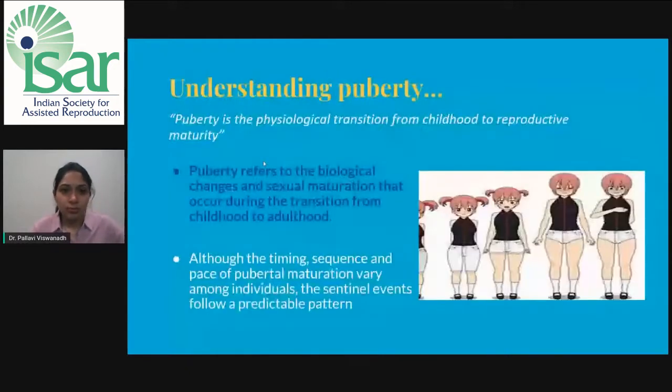What is puberty? Let's understand the term. It is the physiological transition from childhood to reproductive maturity. Puberty refers to the biological changes and the sexual maturation that occur during the transition from childhood to adulthood. Although the timing, sequence, and the pace of pubertal maturation vary amongst all individuals, the sentinel events follow a predictable